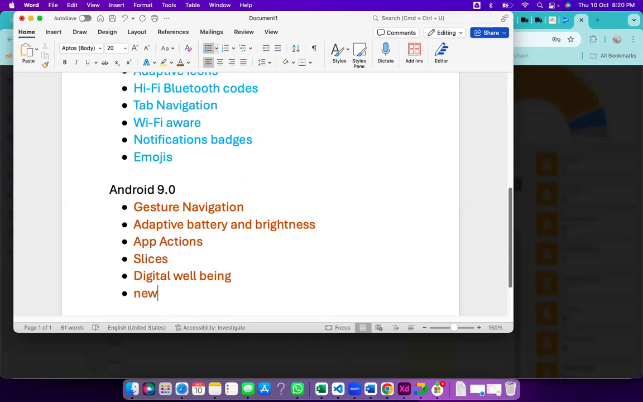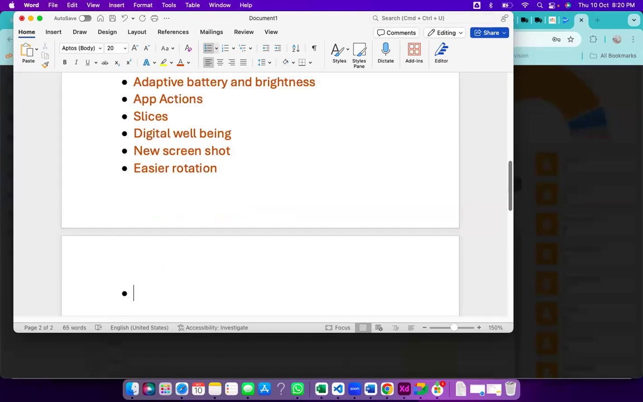And the next is the new screenshot shortcut. Like here from recent apps, you can take the screenshot easily and share. So that is introduced. And screen rotation is also easier compared to the previous version. Easily we can rotate the screen. And selectable dark mode. So the user can select the dark mode based on his requirement. Previously it was not like that, but now whenever the user wants to select the dark mode, he can select.